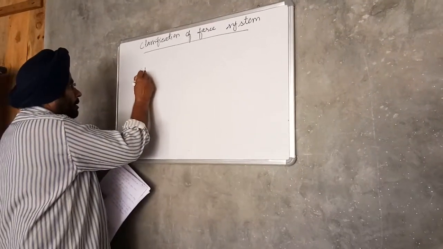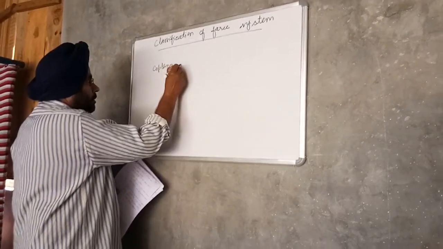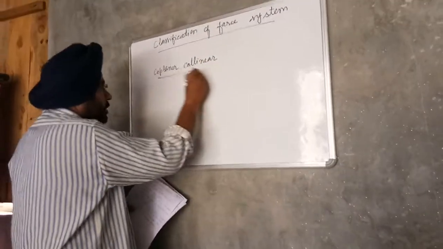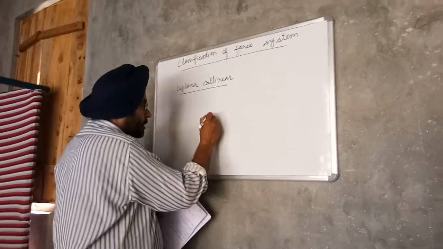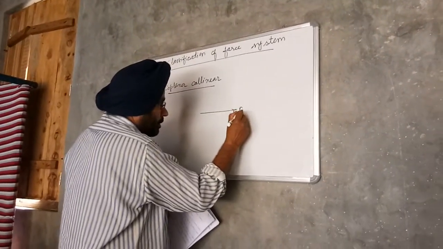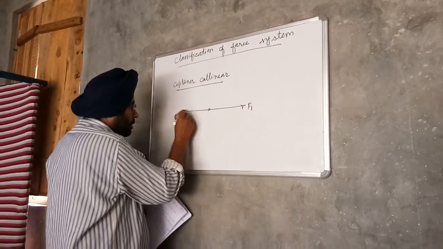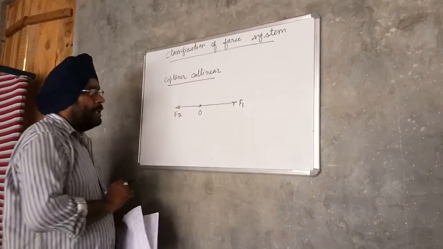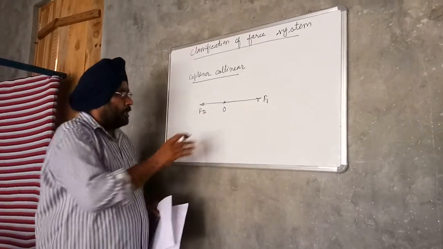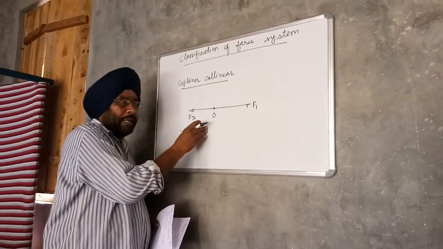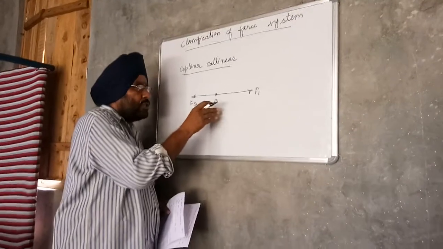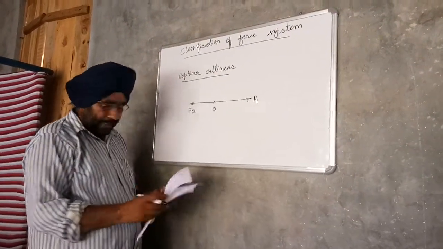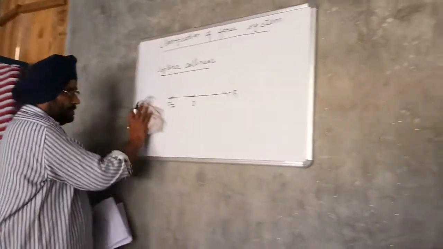Coplanar linear force system. This is the coplanar linear force system. It means the forces acting lie in one plane and the forces act along the same straight line. So this is the coplanar linear force system. Second is coplanar concurrent forces.